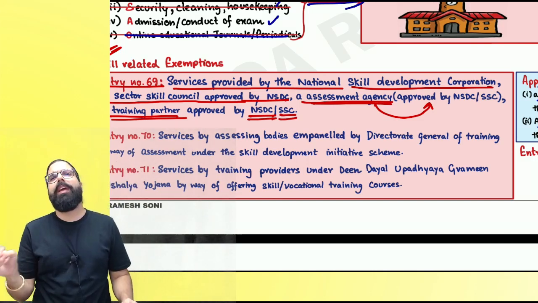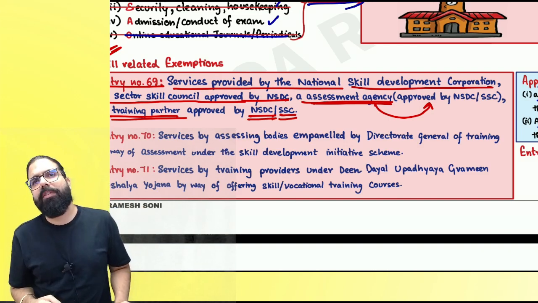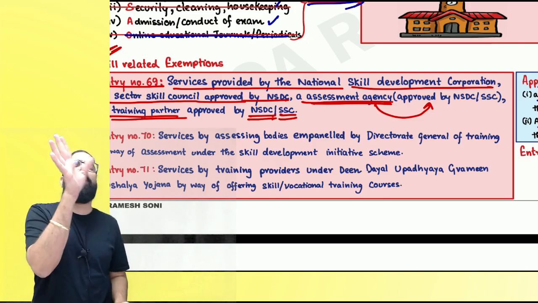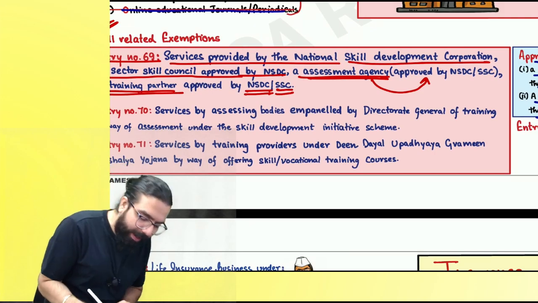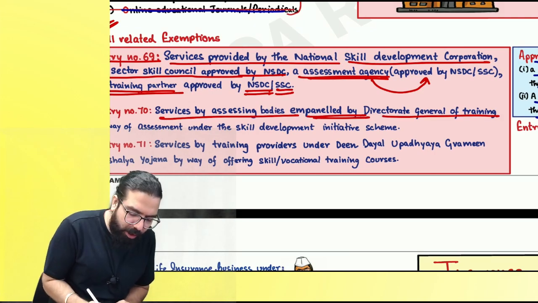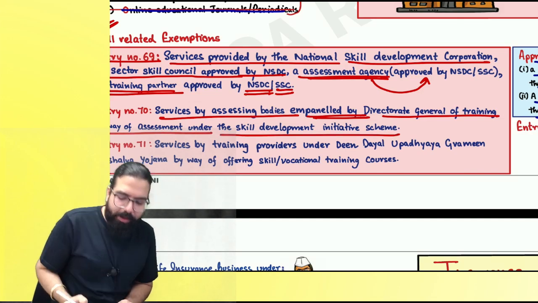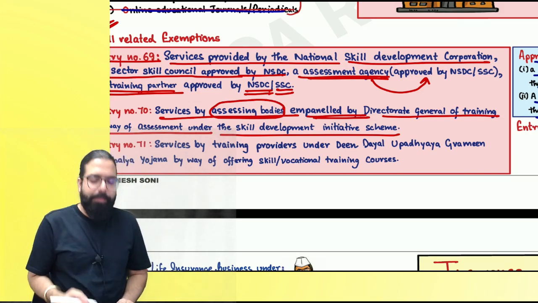Can I go ahead? Do you think NSDC will go ahead and provide training? Do you think NSDC will go ahead and do assessment? They will appoint people, and those people's services will be exempted. Can I go ahead, everyone? The next one over here is services by assessing bodies which are empaneled under the Director General of Training by way of assessment under Skill Development Initiative. Baba, these assessment bodies' services also will be exempted.